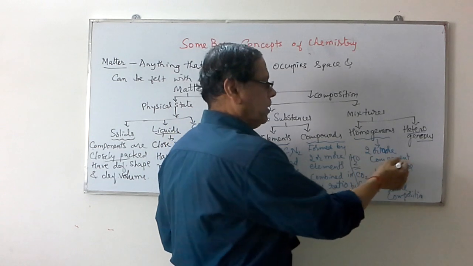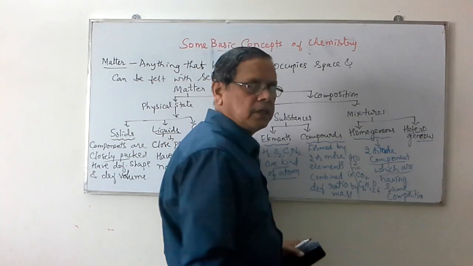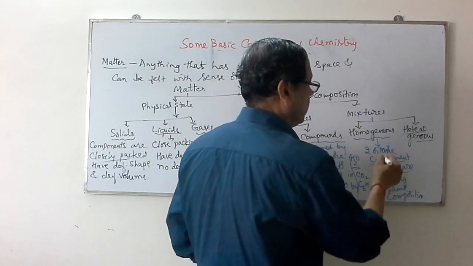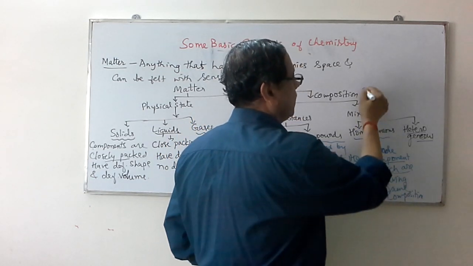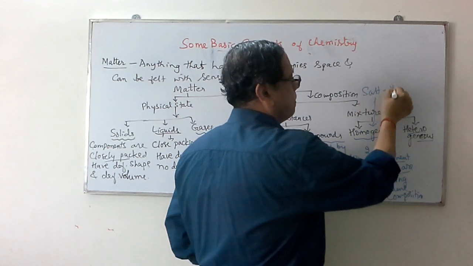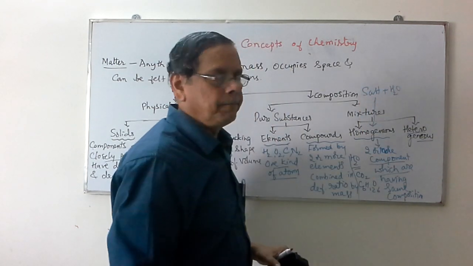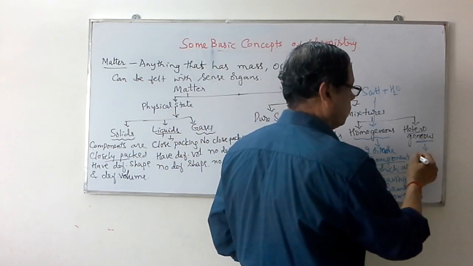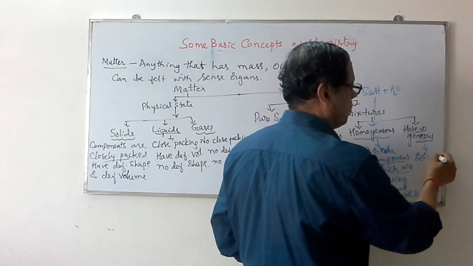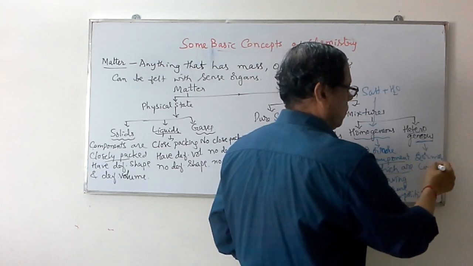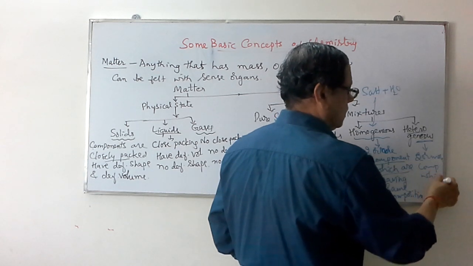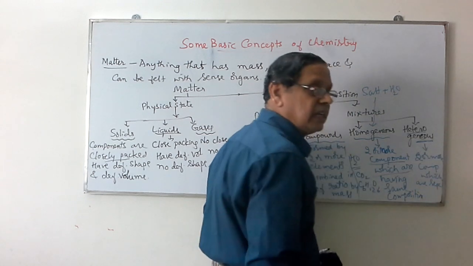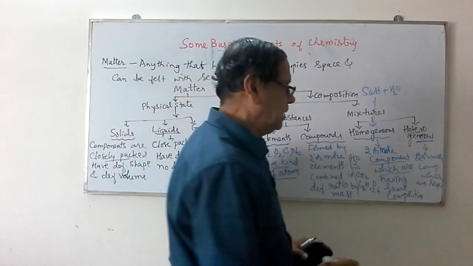That's why we call it a homogeneous mixture of two or more components. For example, salt plus water, like sodium chloride. In the case of heterogeneous mixtures, we have two or more components which are separated by a distinct boundary.